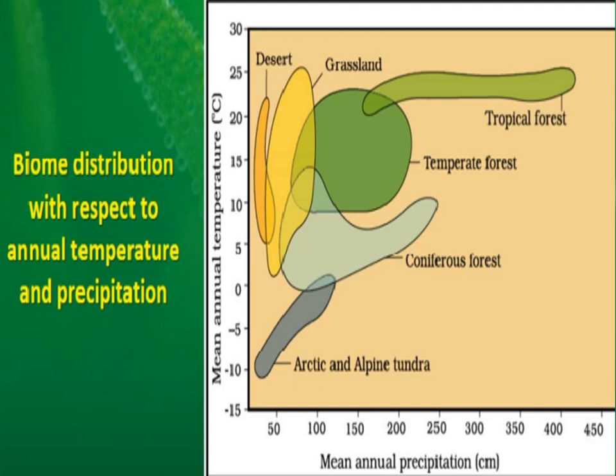Then lowest mean annual precipitation is found in which biome? So you can tell according to that. Okay, so such questions are asked based on this graph. You need to tell in which biome there is highest mean annual precipitation, highest mean annual temperature, lowest mean annual temperature and lowest mean annual precipitation.